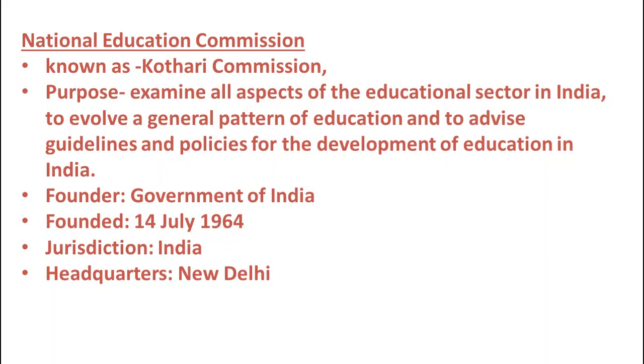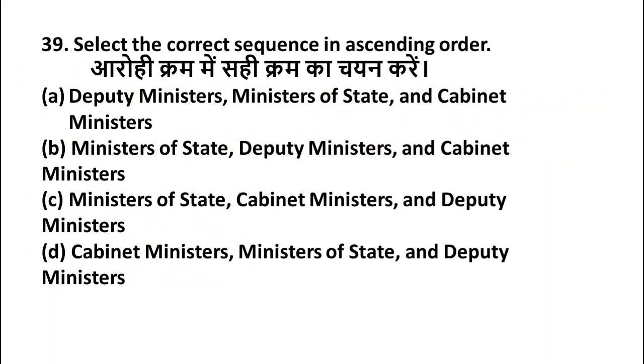I hope you got this. Please remember all these points. The next question is, select the correct sequence in ascending order. Option A Deputy Ministers, Ministers of State and Cabinet Ministers. Option B Ministers of State, Deputy Ministers and Cabinet Ministers. Option C Ministers of State, Cabinet Ministers and Deputy Ministers. Option D Cabinet Ministers, Ministers of State and Deputy Ministers. Friends, the right answer is option A, Deputy Ministers, Ministers of State and Cabinet Ministers.